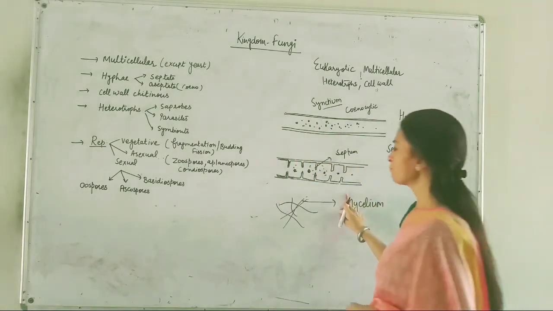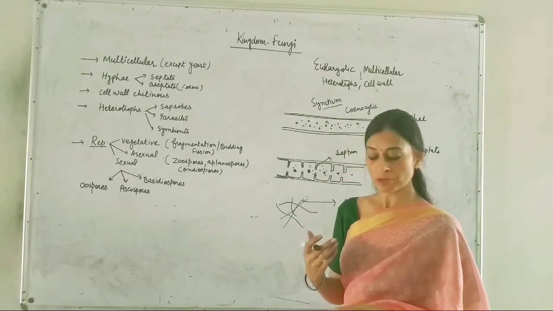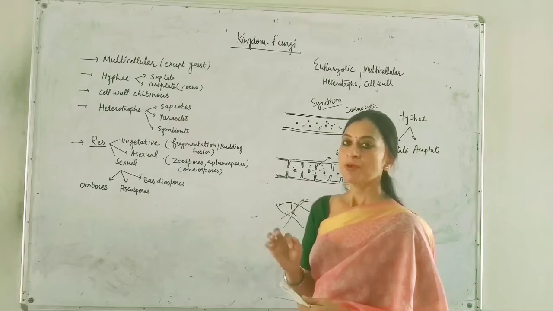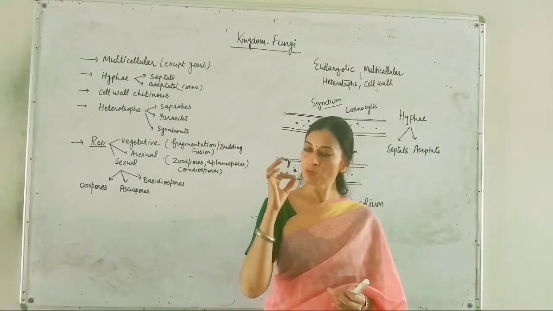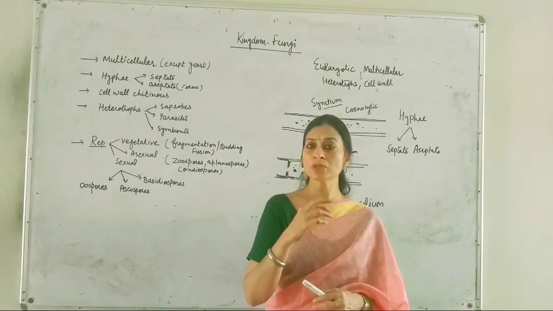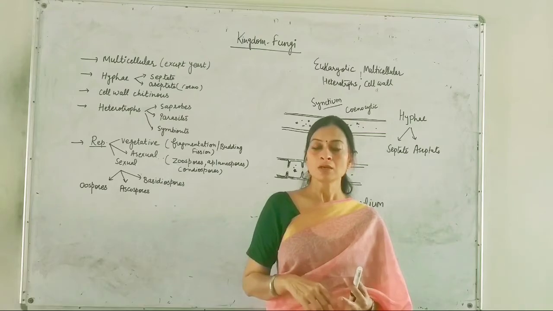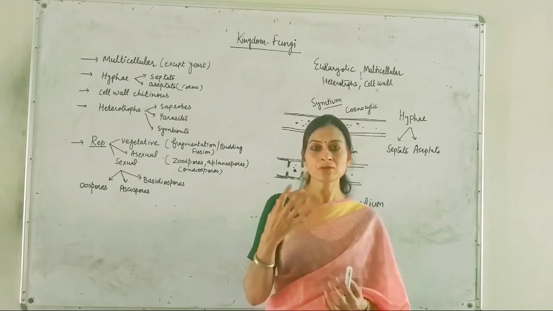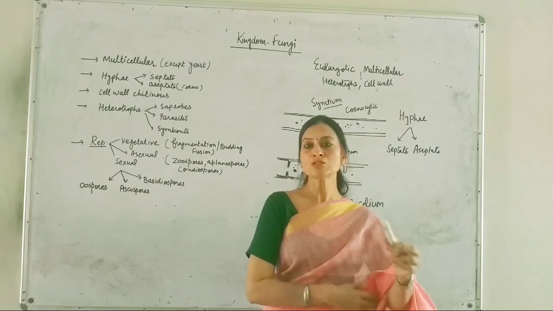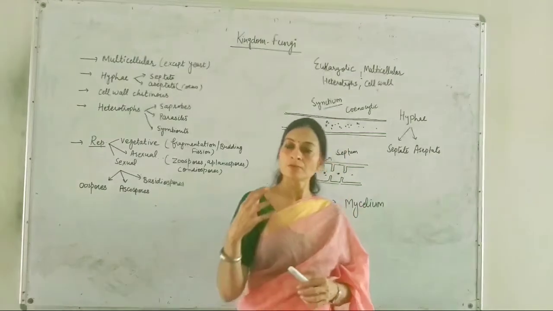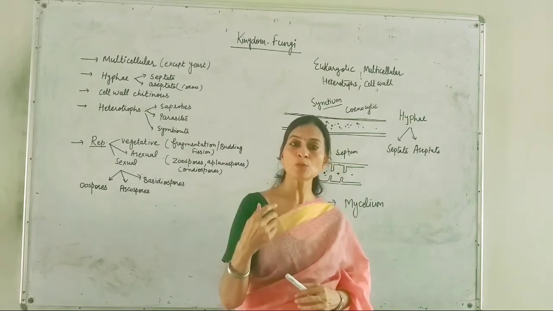Now come to the habitat. If we are going to consider where they are growing, they love the damp places. They are mostly present in the damp or moist places which are having some warmth, and also the dark places. This type of condition is mostly observed where the dead and decaying matter is decomposing.